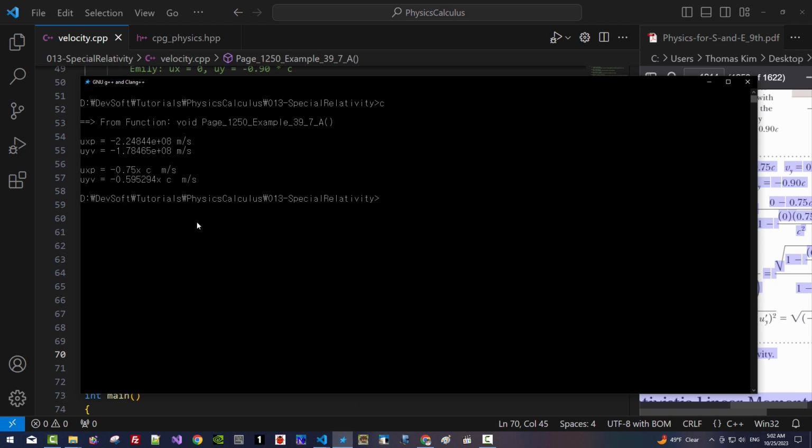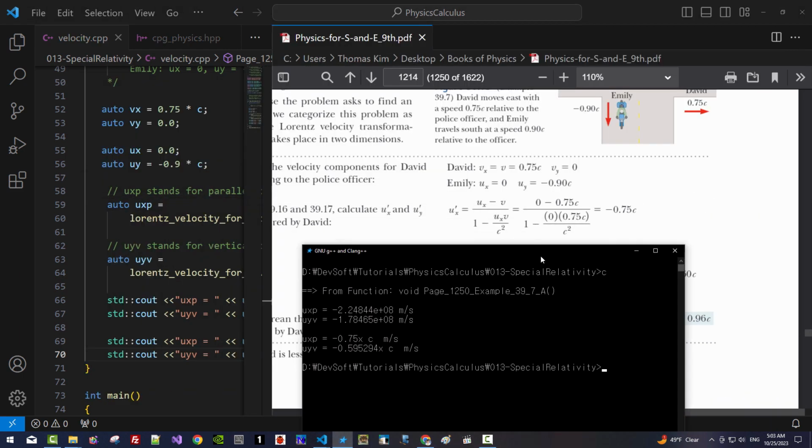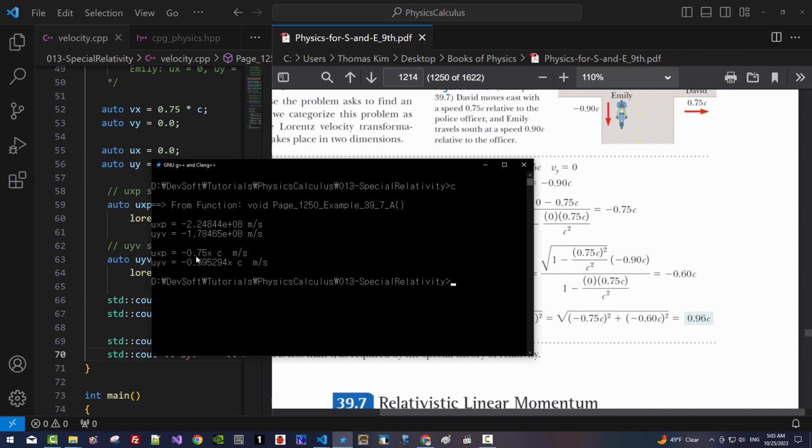CLSC. So, this is our answer. We can compare with our book. If we compare, the U parallel component is negative 0.75C, and this vertical component is negative 0.60C. So our solution is correct.